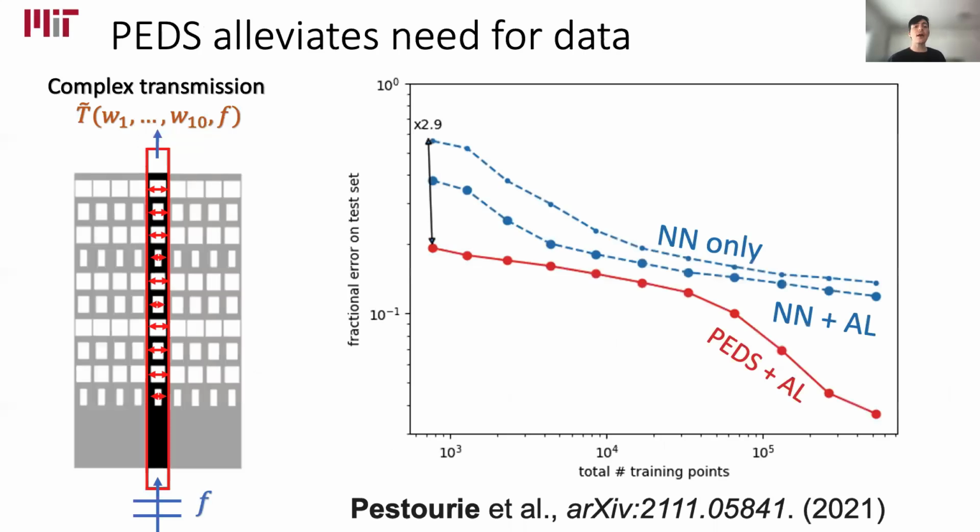Here I am presenting the fractional error on the test set with respect to the number of training data for this optics surrogate that I presented. I compare the result of PEDS combined with my active learning algorithm to a neural network only baseline and an improved baseline that uses active learning as well. The improvement is dramatic and potentially asymptotically faster.